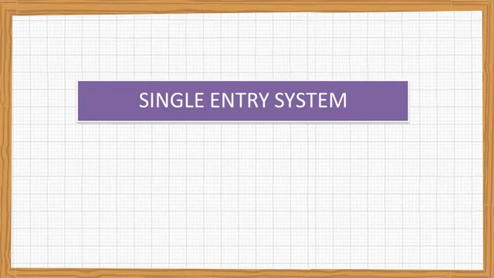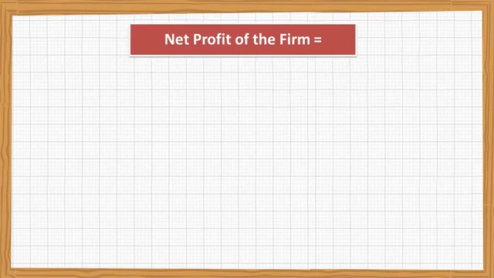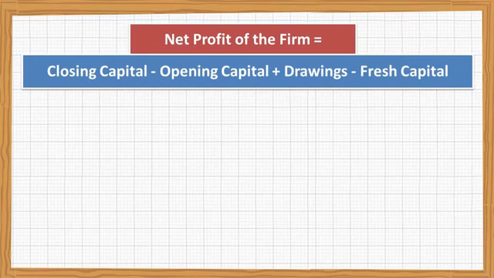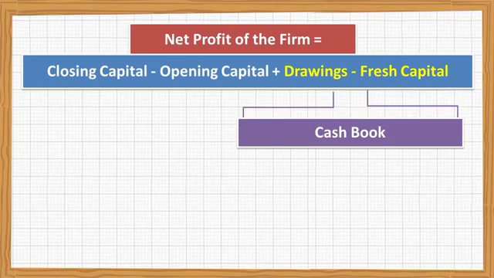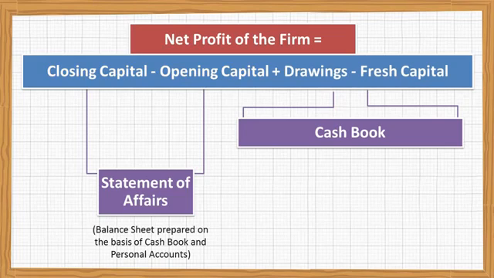that under single entry system, only cash book and personal accounts are prepared. And when we have to calculate profit, we apply the formula closing capital minus opening capital plus drawings minus fresh capital. Drawings and fresh capital, if they are in cash, can be found out through the cash book, and closing capital and opening capital figures can be found out through statement of affairs. Statement of affairs is a sort of balance sheet prepared on the basis of cash book and personal accounts.